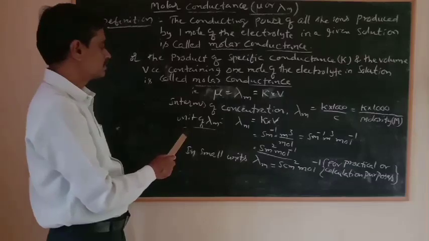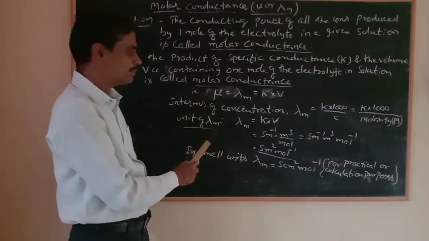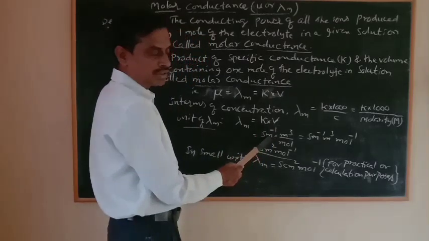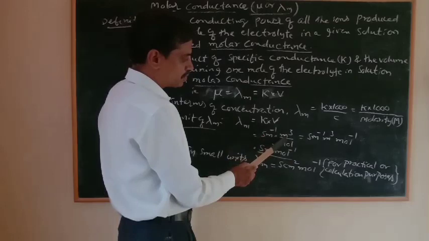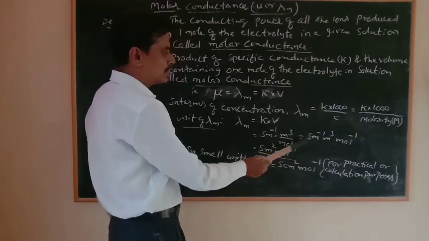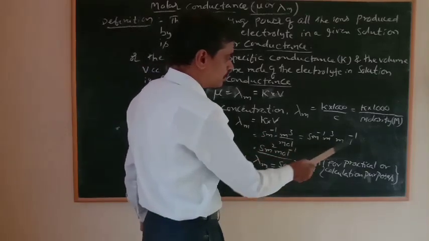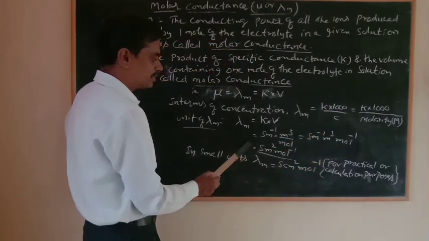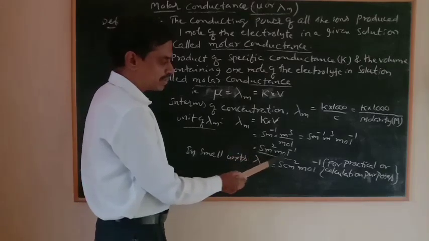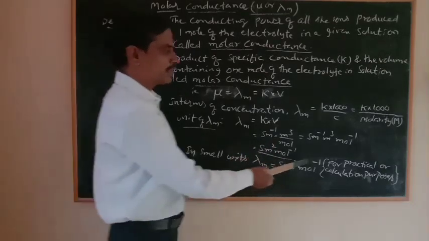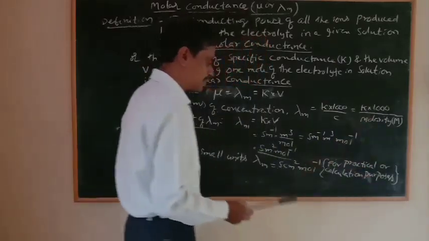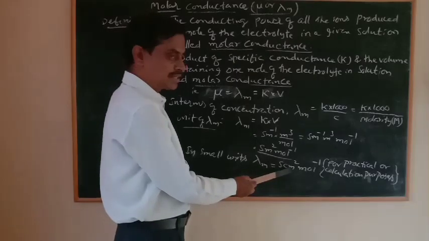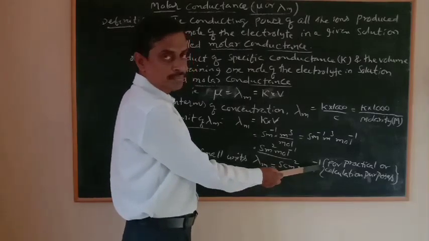For the 1 mark question, the last is the unit of this lambda m. Lambda is equal to kappa into V. Already we discussed this: Siemens meter to the power of minus 1, and volume is in terms of m cube per mole. So S m to the power of minus 1, with mole taken to the numerator becoming minus 1. After simplification you get lambda in Siemens S m square per mole. But for practical or calculation purposes, we use the small units. In that case, lambda is equal to S cm square mole to the power of minus 1.